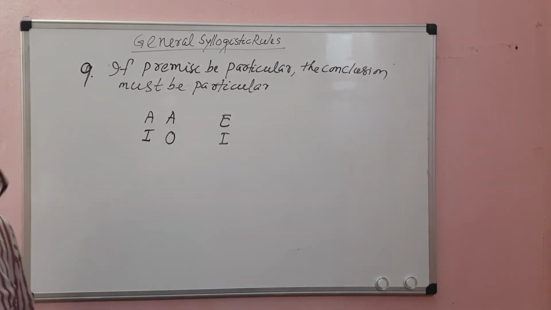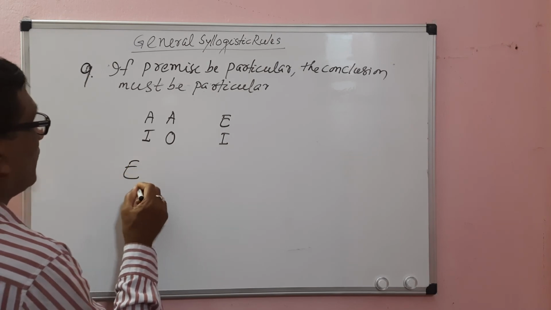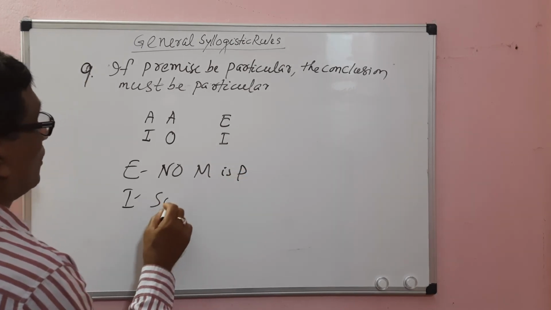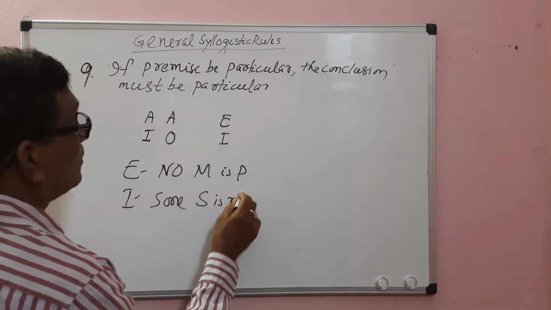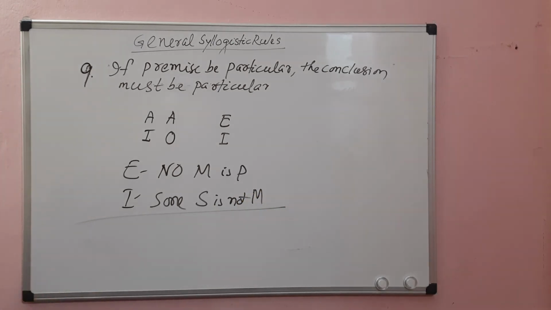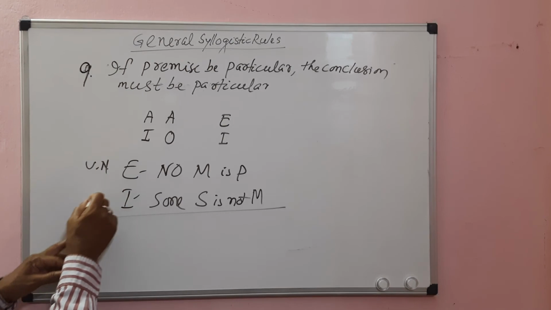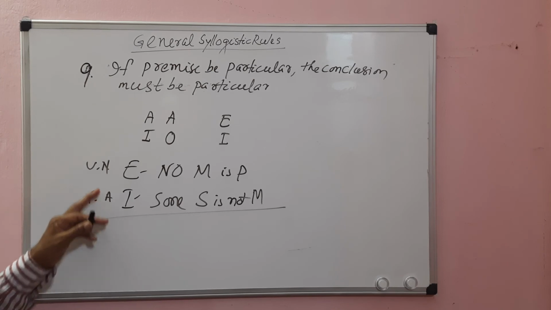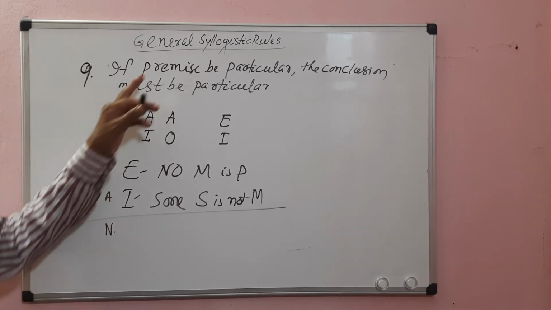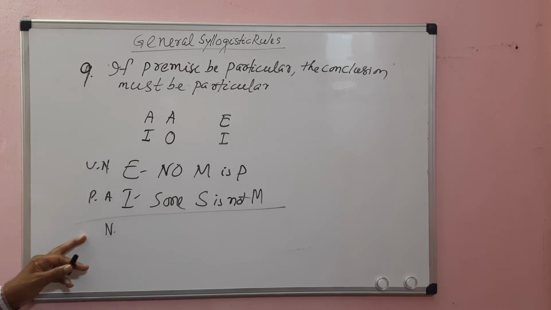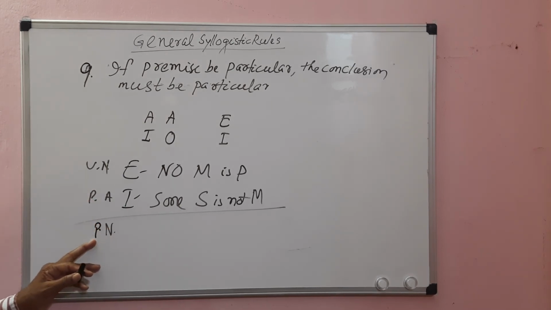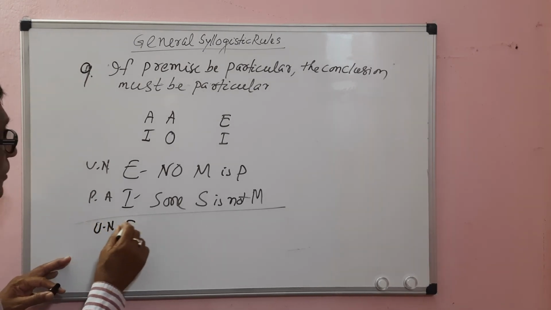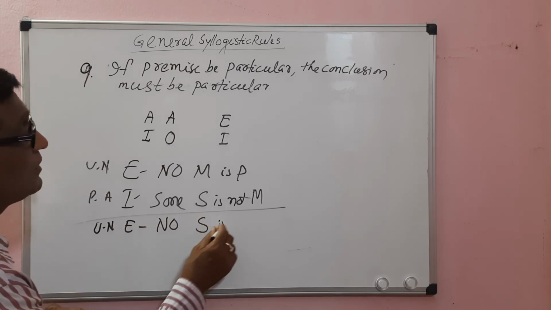From E and I: no M is P, some S is not M. Here one is universal negative, the other is particular affirmative. One premise is negative, the other premise is affirmative, so the conclusion must be negative. According to the rule, if one premise is particular, the conclusion must be particular. But if we do not make it particular, if we make it universal negative, an E proposition, no S is P, what will happen?